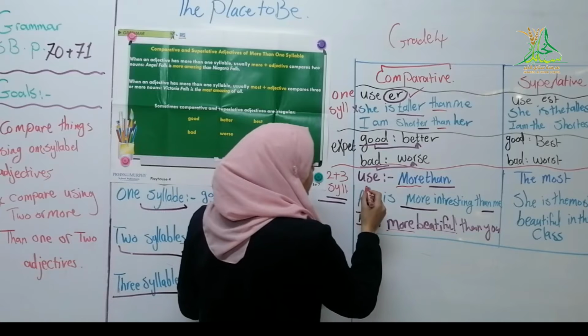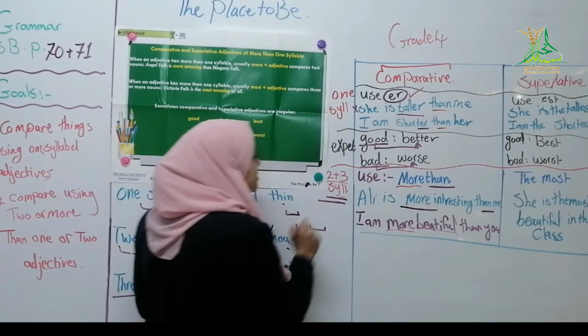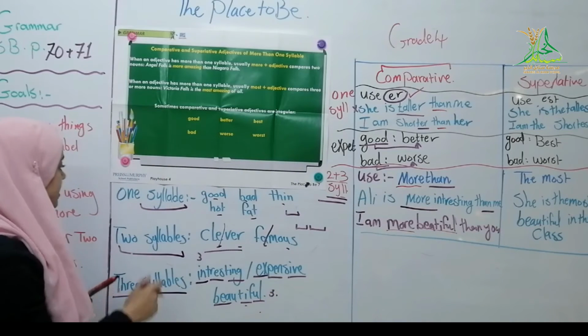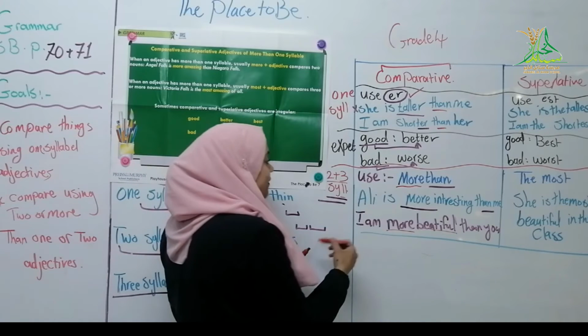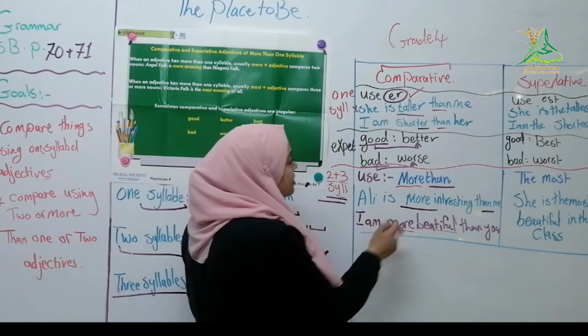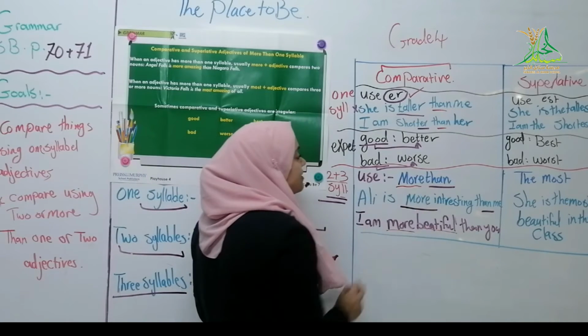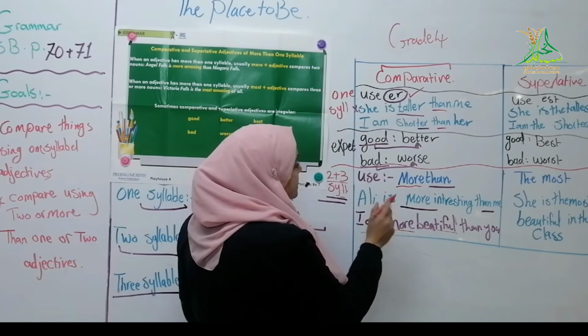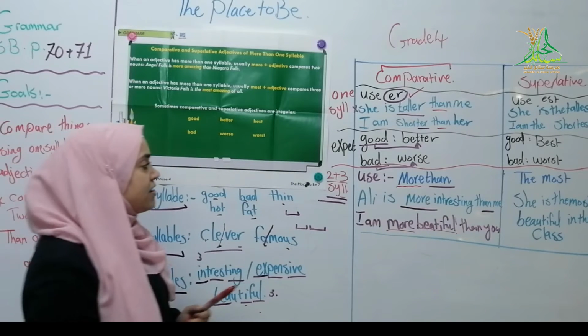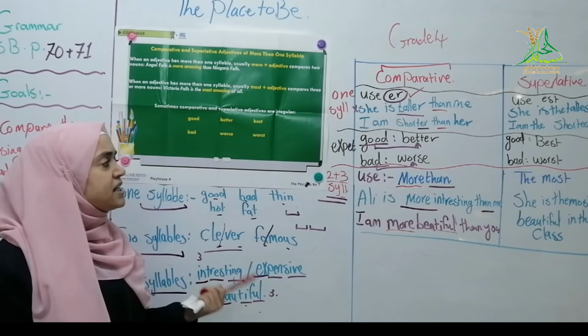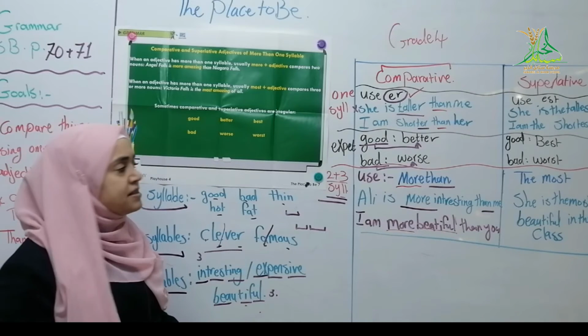ولكن if it's more than one syllable, two or three syllables, like clever, interesting, expensive, beautiful, famous, we are going to add more than. She is more interesting than me. The book is more expensive than the pencil.